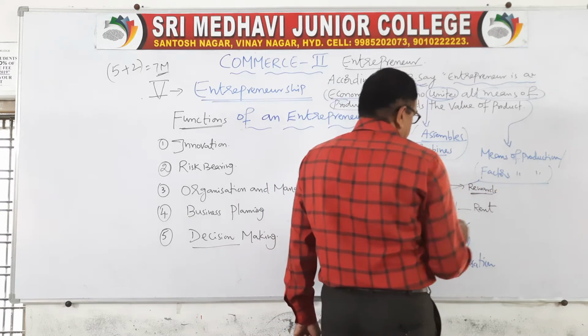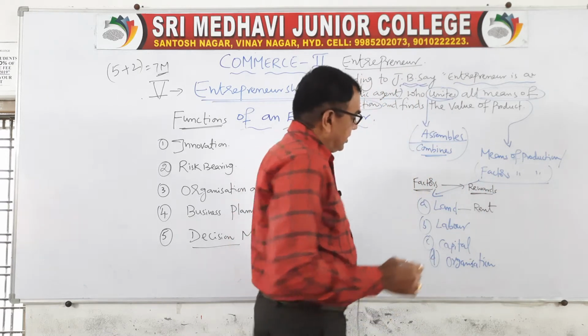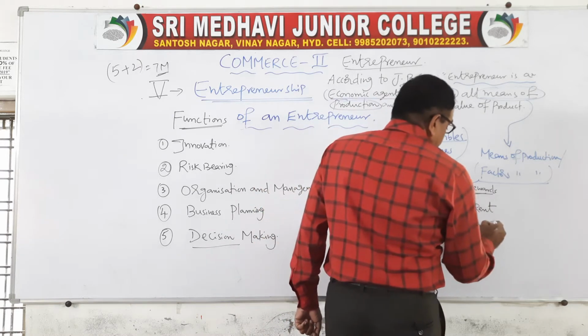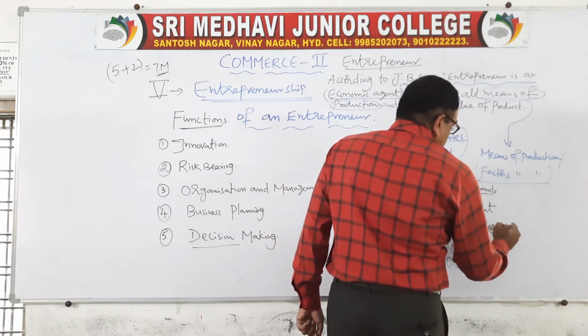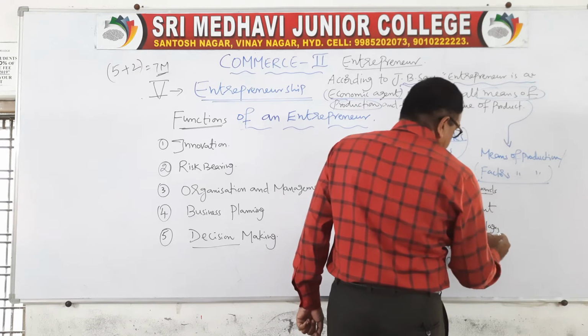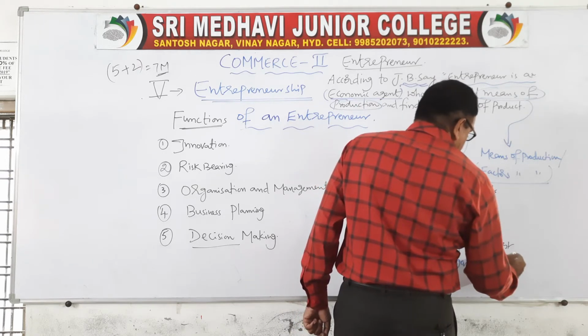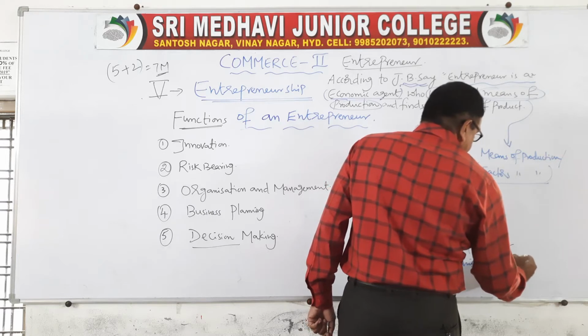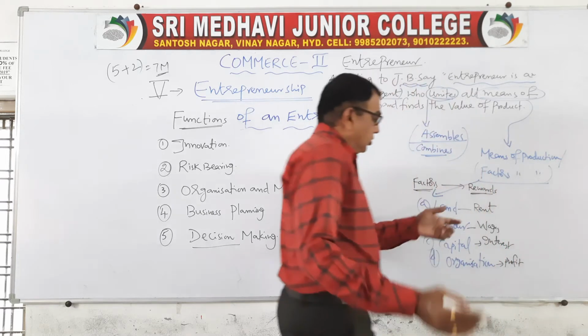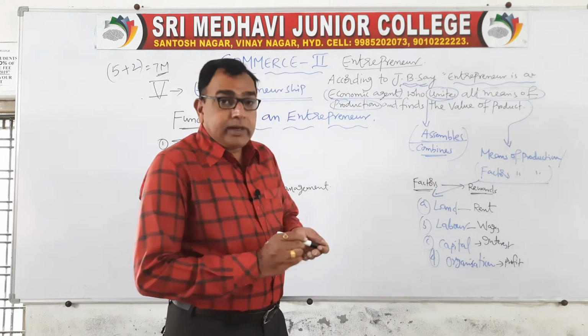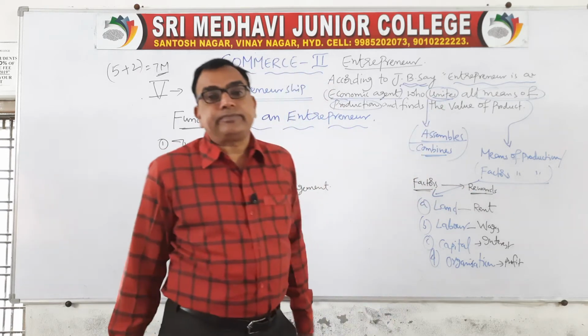Factors and rewards: for land, it is rent. For labor, it is wages. For capital, it is interest. For organization, it is profit. So he has to pay off all these things.